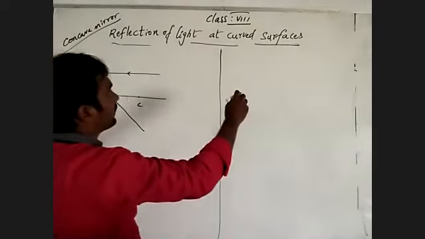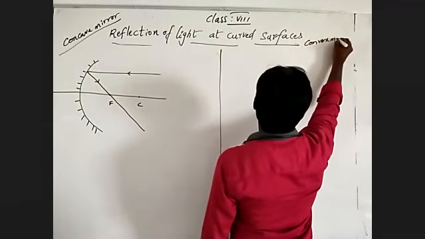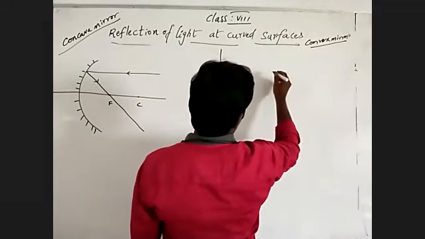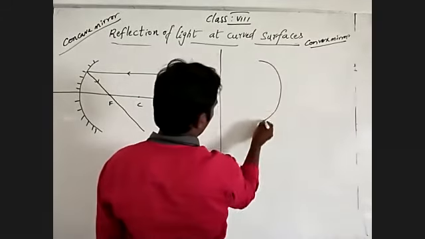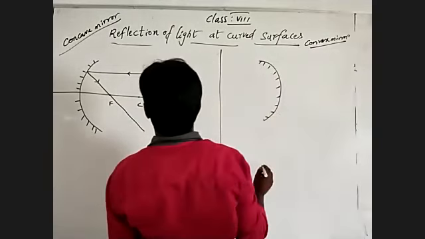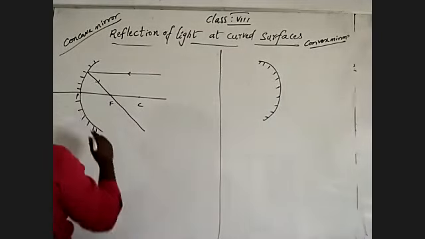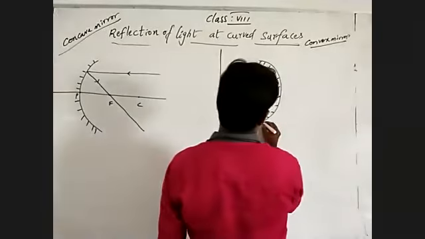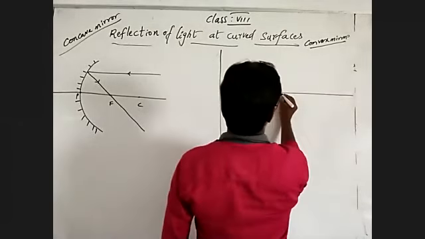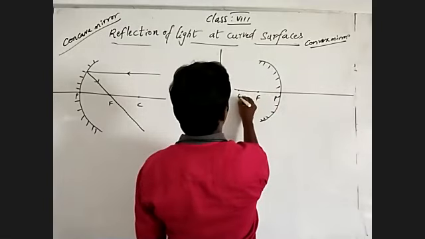Coming to that, here we are going to talk about the convex mirror. This is the outer curved surface. Of course, this is the pole, this is the focus and this is the center of curvature.